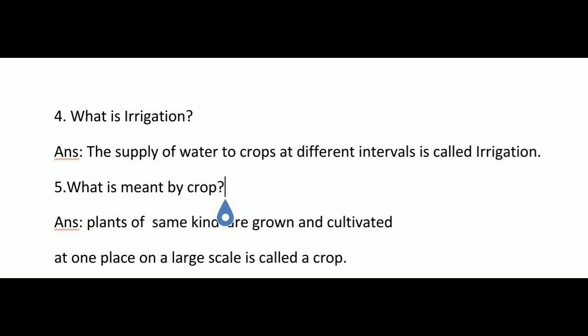Okay, what is meant by crop? I told you that unwanted plants will grow with our crops, so we should first understand what a crop is.